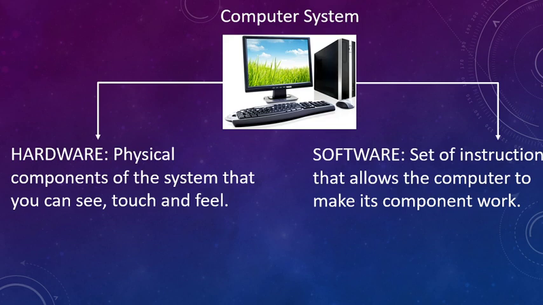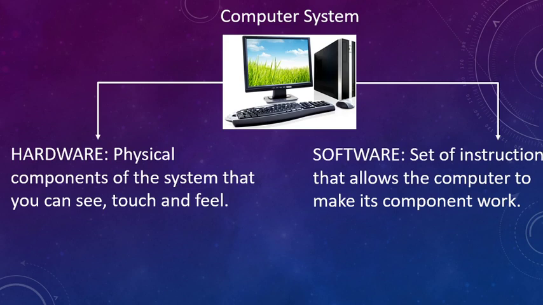Now, if you check physically, there are different shapes and sizes of computers, but those were all hardware, meaning the system you can see, touch and feel. But software is something different. Those are programs or instructions that make the computer work.